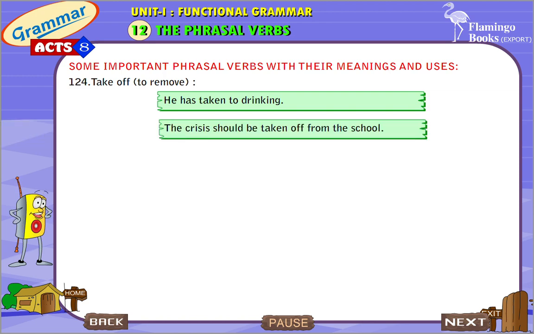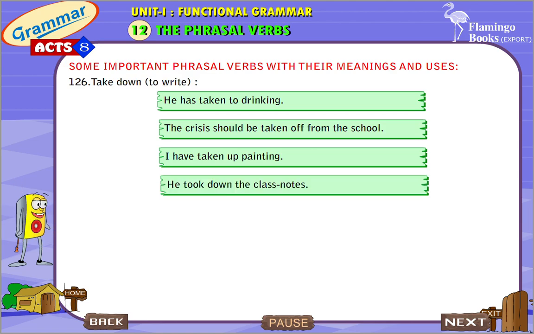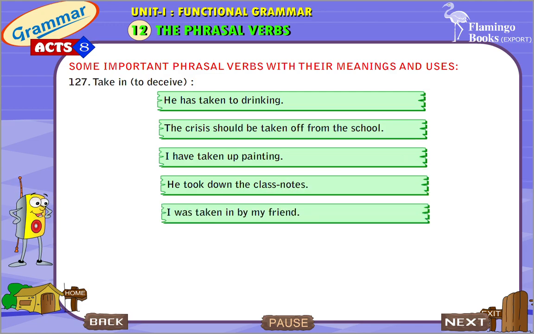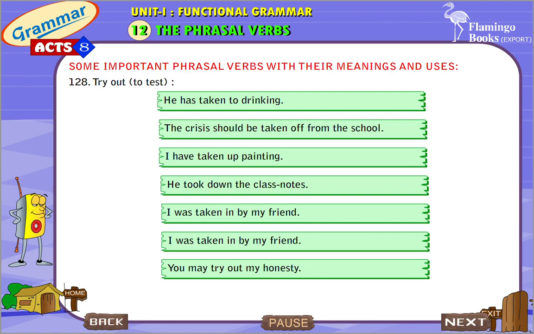Take off, to remove. The crisis should be taken off from the school. Take up, to begin a hobby. I have taken up painting. Take down, to write. He took down the class notes. Take in, to deceive. I was taken in by my friend. Try out, to test. You may try out my honesty.